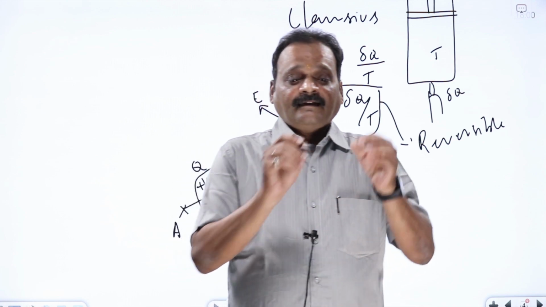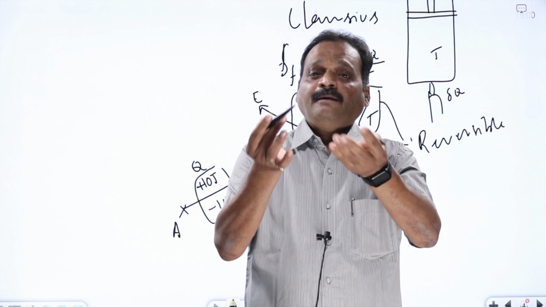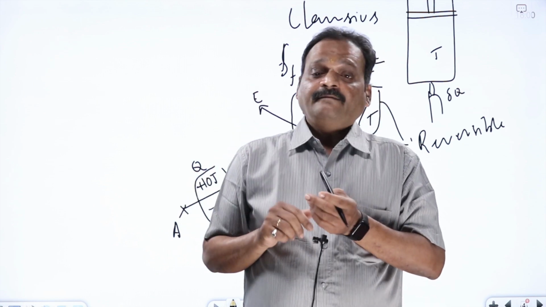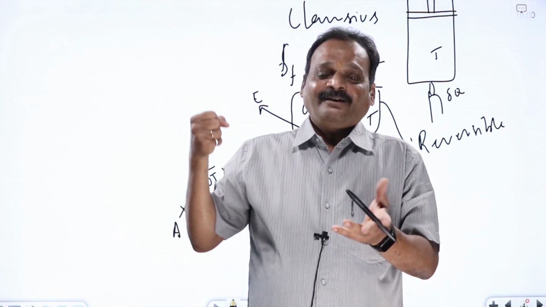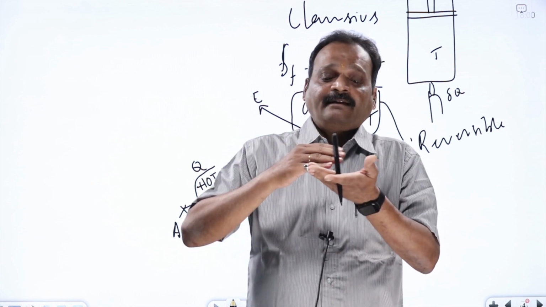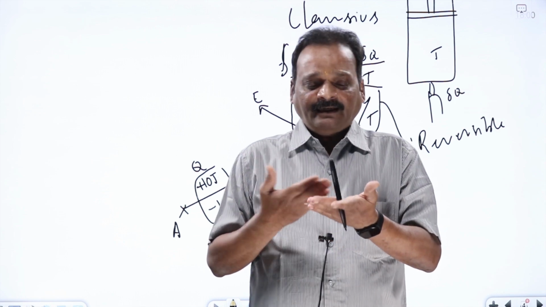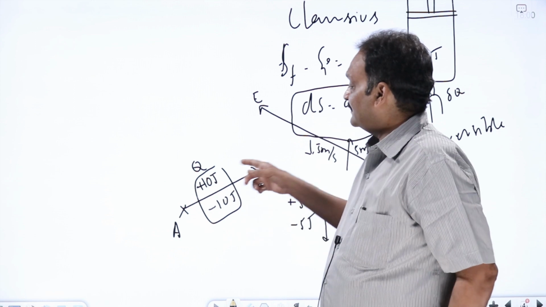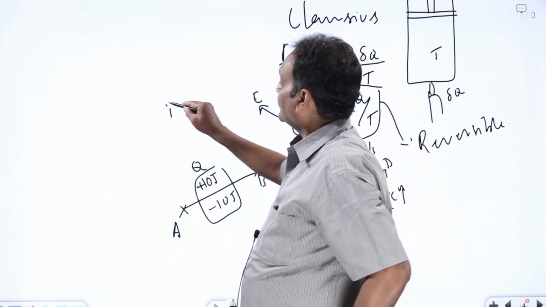Right? Current flows from A to B. Some heat gets dissipated. I squared R power is lost in the resistor. If it's a reversible process, what should happen? When I send current from B to A, I should get back my heat energy. Whatever the resistor has absorbed, it should give back, or whatever energy is lost in the system, I should get back. Is it possible? No. So all processes we see in nature are not reversible. If a process is not reversible, it is known as an irreversible process.